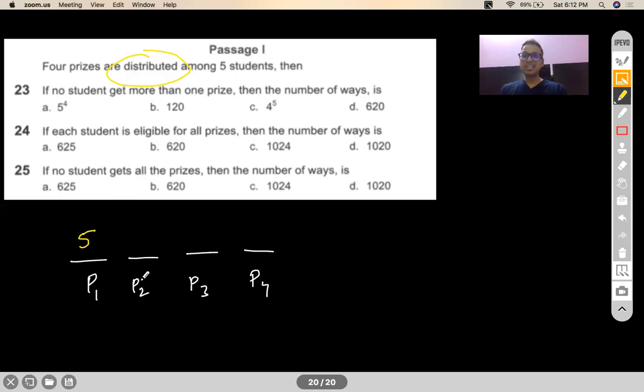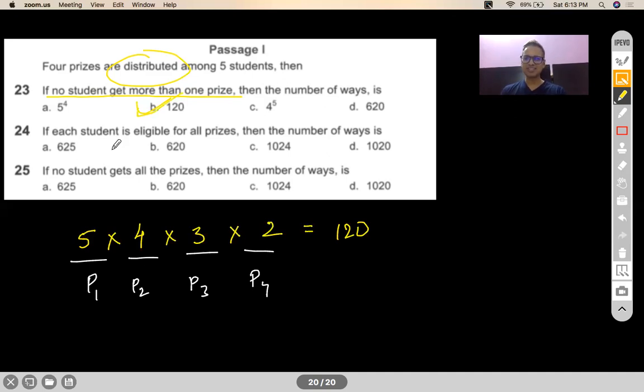Now P2 cannot go to the same person to which P1 has gone, because then one student will get more than one prize, which you don't want to happen. You're saying no student should get more than one prize. So this can go to 4 persons. This can go to 3. This can go to 2. And since all the prizes must be given away, the fundamental principle of multiplication says you need to multiply it, and your answer will be 120, which is option number B.